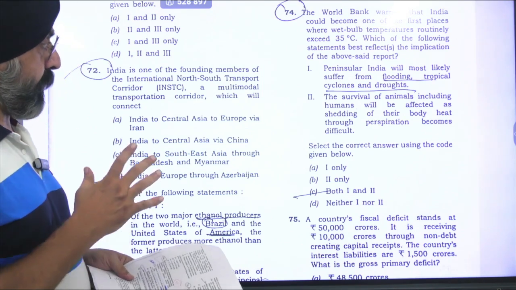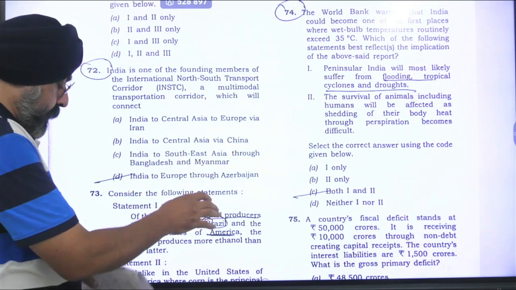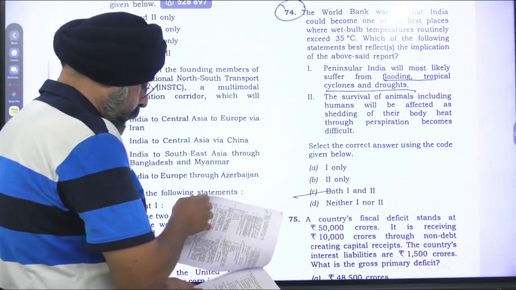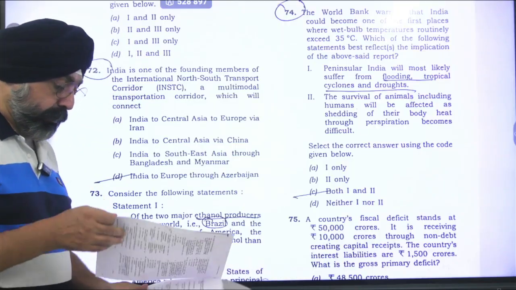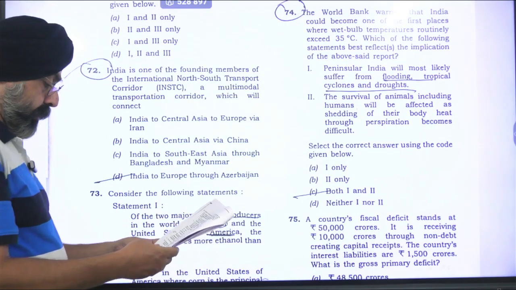So both the statements are correct. I will go for both 1 and 2. This is the perfect one. Now, if I see more questions which are there on the geography or the map work, this is question number 90.